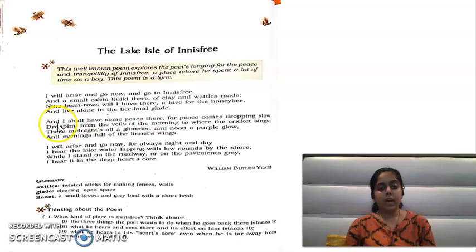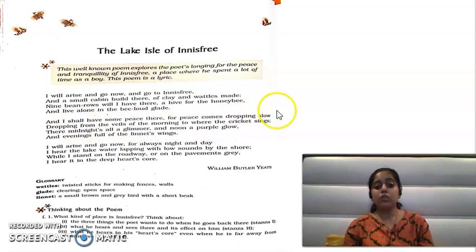Number two, what do we have? Here, and I have some peace here. वहां पे मुझे बहुत शांति मिलेगी. For peace comes dropping slow. So peace comes dropping slow. When we are talking about peace comes, do you remember personification? Do you all remember personification or do you not?